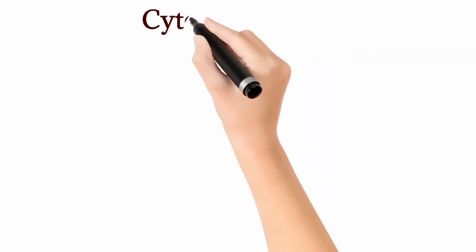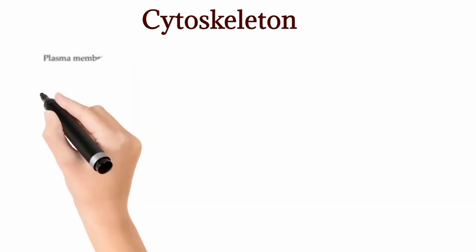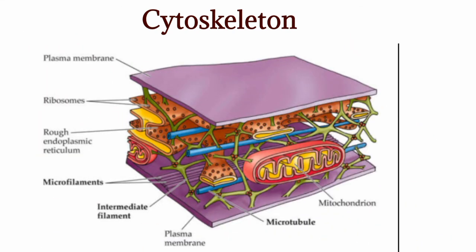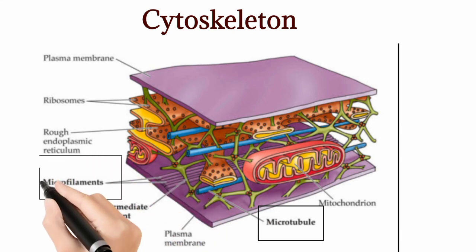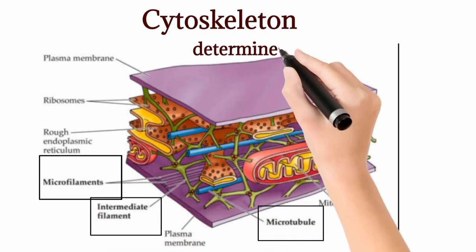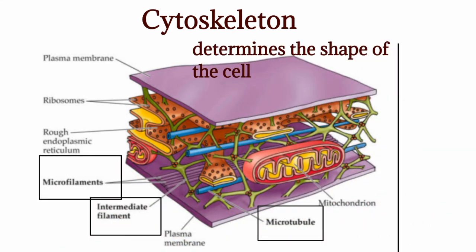in the cytoplasm. Cytoskeleton. Cytoskeleton is the cellular organelle present throughout the cytoplasm. Cytoskeleton consists of three major protein components: microtubules, intermediate filaments, microfilaments. Cytoskeleton determines the shape of the